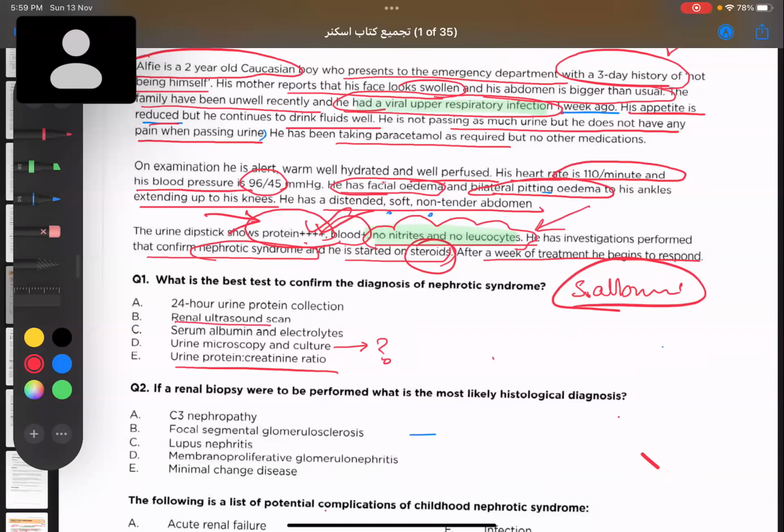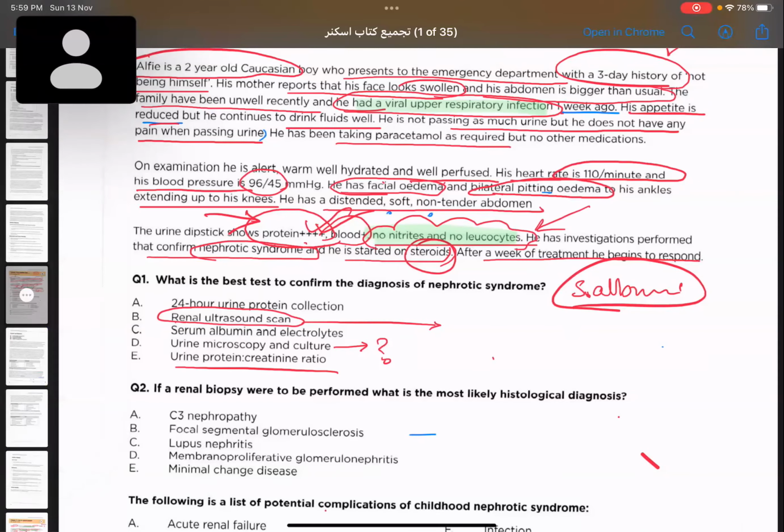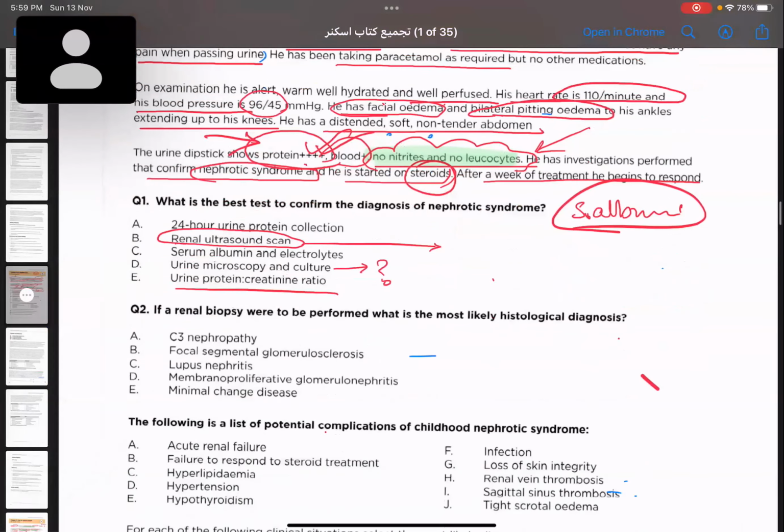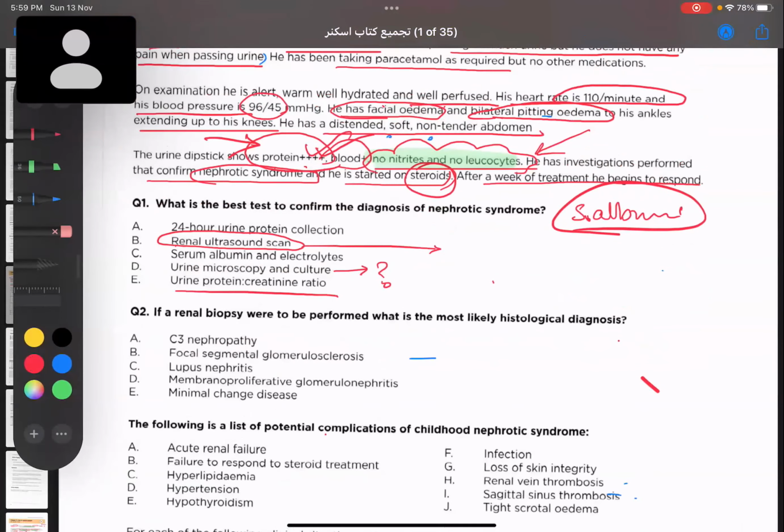What about renal ultrasound scan? When do we consider renal ultrasound? Is it our initial investigation? If we are suspecting a case of nephrotic syndrome, it is not due to any kind of structural defect. It's just due to loss of protein. So we are not looking for any obstruction, and we are not looking for a renal ultrasound. That is why we are not selecting this.